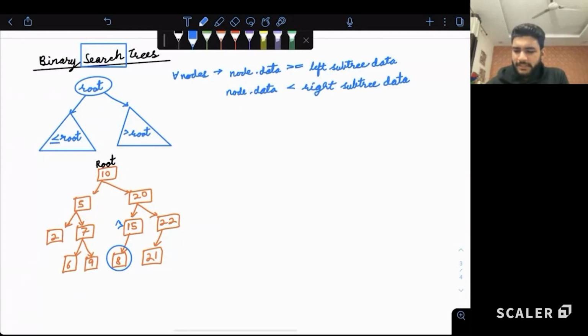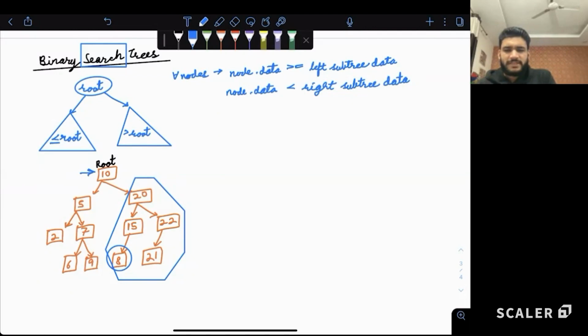If we look at 20, left side of 20 is smaller, right side of 20 is bigger, everything is good. If we look at 10, then the right side of 10 is not having all the values bigger than 10. Is it making sense? When we look at 10, the entire right side should be bigger, but this 8 is not bigger. Hence, we can say this is not a binary search tree.